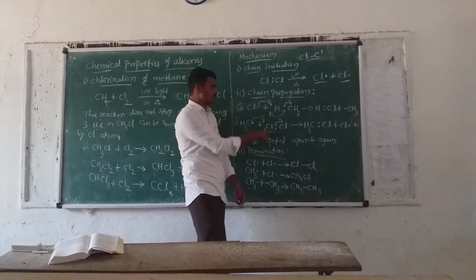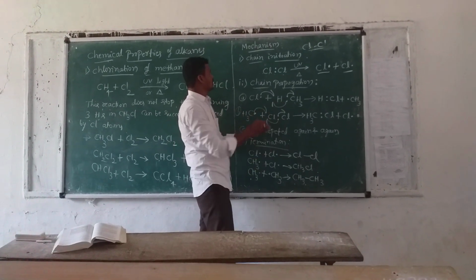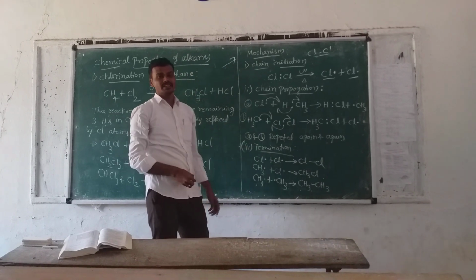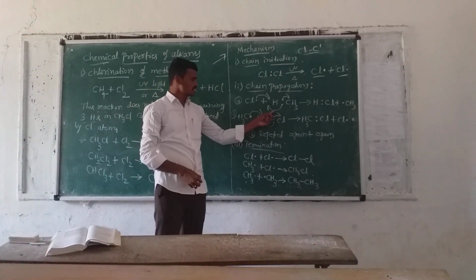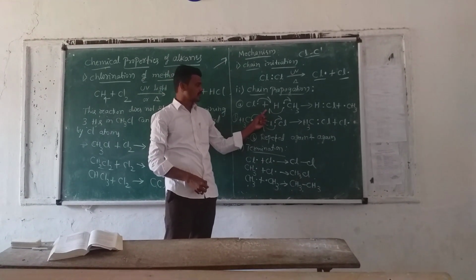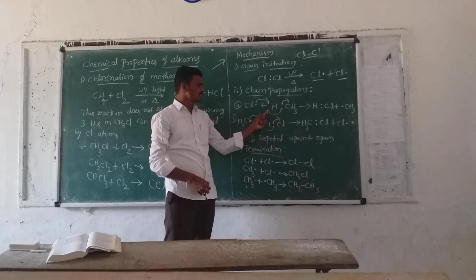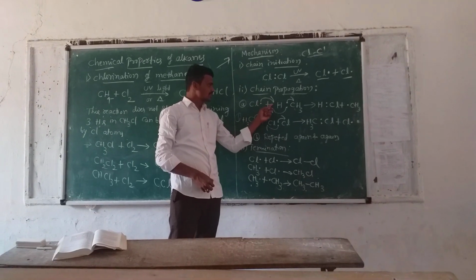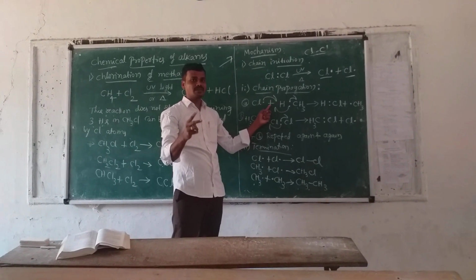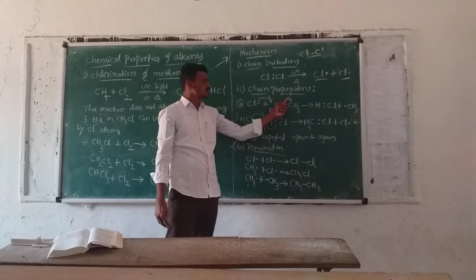A half arrow mark means one electron moves. With a full arrow mark, two electrons would move. But here I am getting the half arrow mark, which shows only one electron moving to this side. These are the half arrow marks, and this is also a half arrow mark.